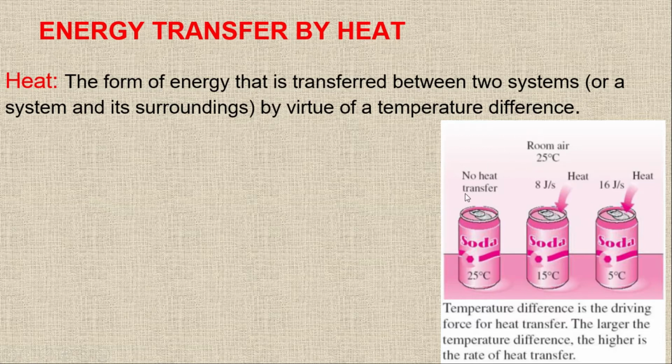So there is no heat transfer because the temperature is the same. In this case we have 15 degrees Celsius and 25 degrees Celsius, so there will be heat transfer, and the heat will flow from higher temperature to lower temperature. And we have another case where we have 5 degrees Celsius, so the heat will flow to this soda bottle.